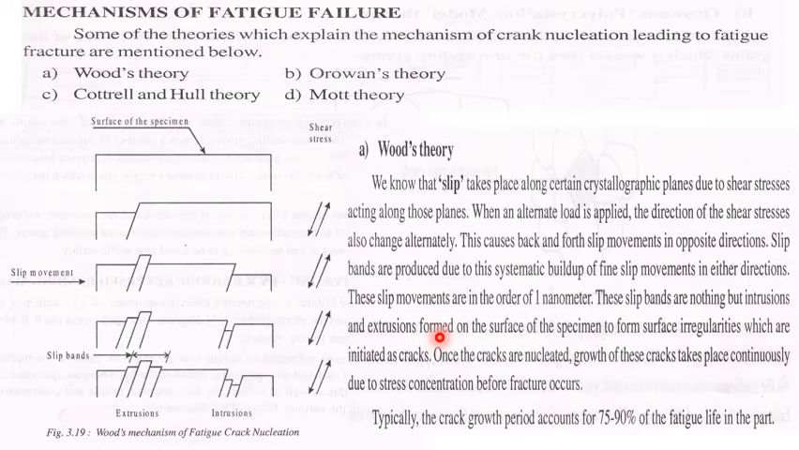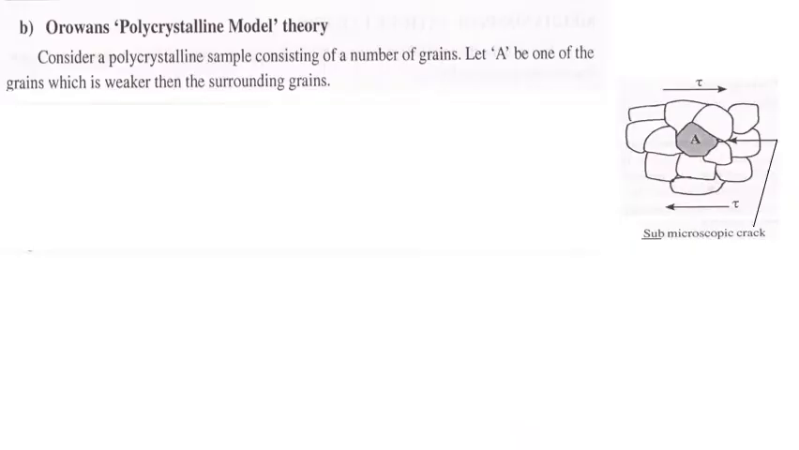Intrusion and extrusion means that whenever we change the cycle of loading, these start sliding with each other. At the point of sliding, these micro cracks start nucleating. Once these micro cracks get nucleated, they start growing, and then the fracture of the material takes place. Typically, the crack growth period accounts for 70 to 75 to 90% of the fatigue life in the part.